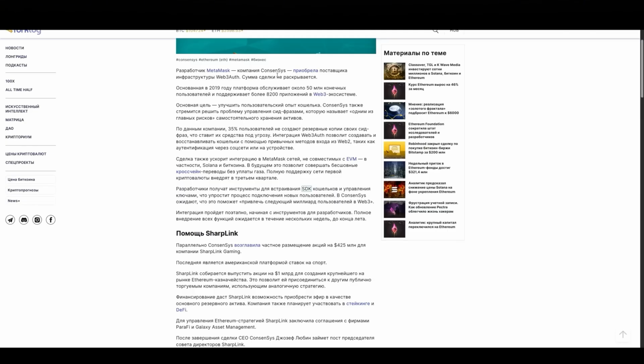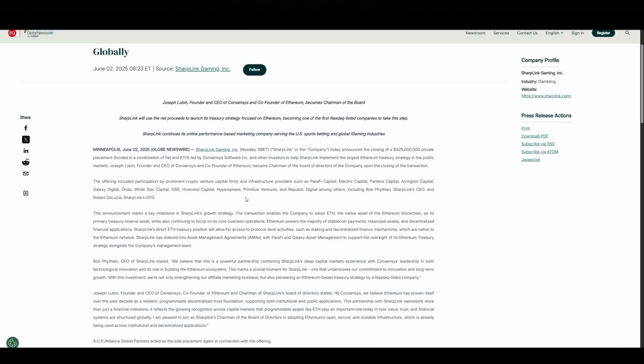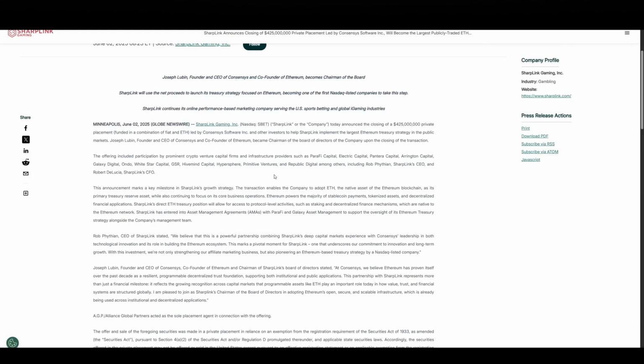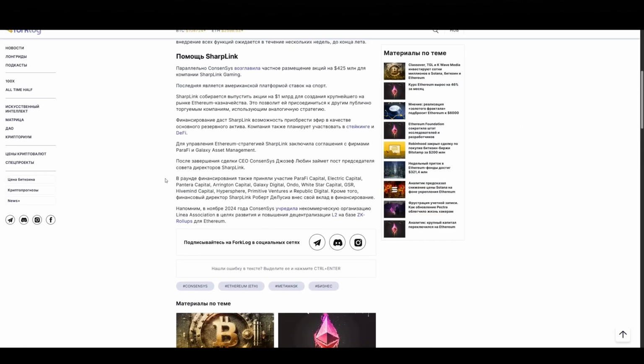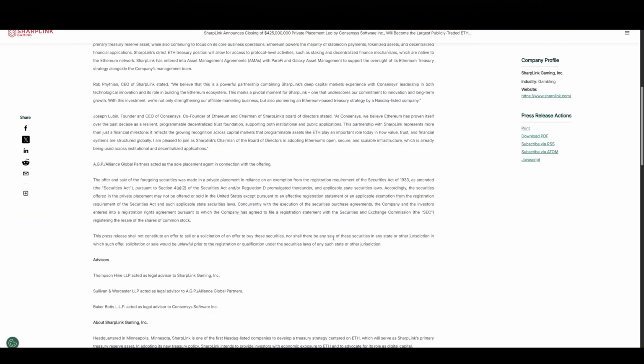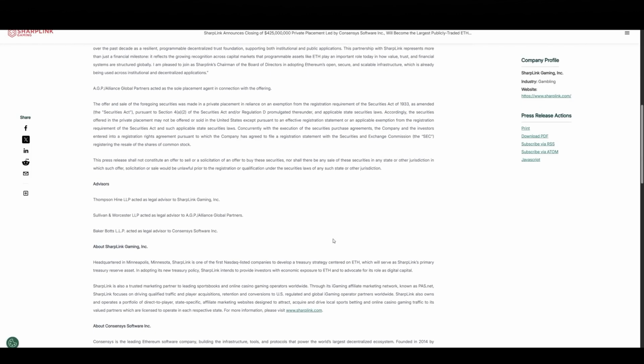And there was very positive news from the Consensus Company, which is one of the largest companies in the crypto market in terms of investments. Regarding the Ether, Consensus led a $425 million private equity offering for SharpLink. SharpLink Company plans to issue shares worth $1 billion to create the largest Ethereum treasury on the market. A large number of top funds, such as Pantera Capital, Parafi, Electric Capital, and others, took part in this financing. This financing will allow you to purchase Ether as the main reserve asset.